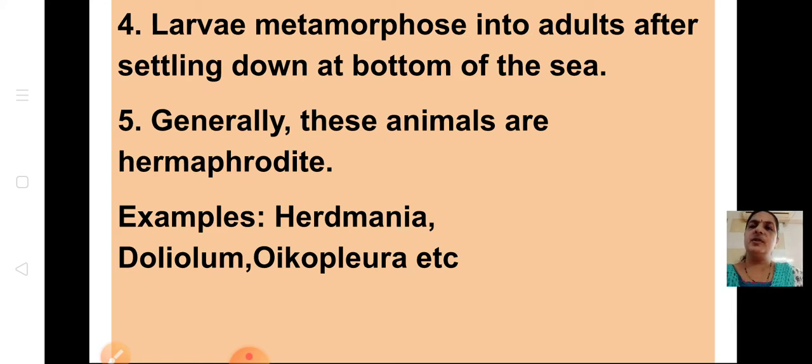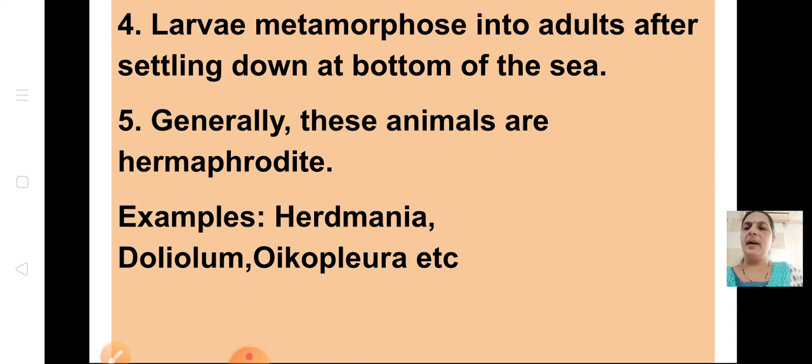Larvae metamorphose into adults after settling down at the bottom of the sea. Generally, these animals are hermaphrodite. Hermaphrodite meaning I've already told you. Larvae metamorphose means it becomes a different animal through developmental stages, like how from the cocoon we get butterflies. That is metamorphosis taking place. It is converted into larva, pupa, so many phases are there. In the same way, the larvae metamorphose into adults after settling down at the bottom of the sea.